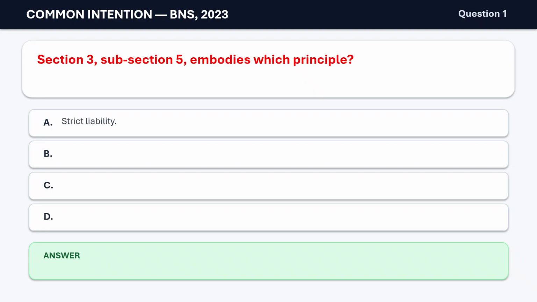Question 1. Section 3, Subsection 5, embodies which principle? A. Strict liability. B. Common intention. C. Private defense. D. Necessity. The correct answer is B.